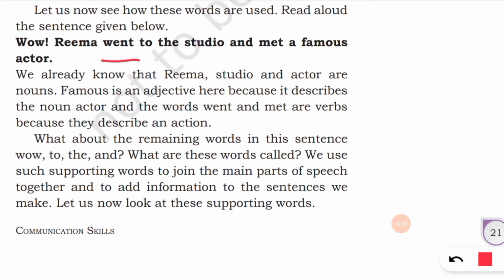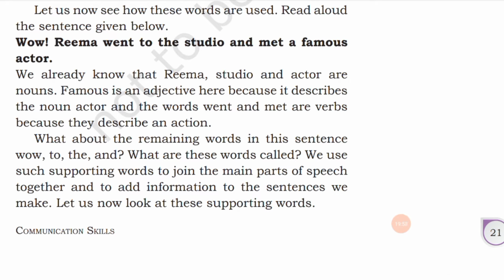Went is a verb because it is performing an action. Then met is a verb because it describes an action. So what about the remaining words in the sentence? Wow, to, the, and. What are these words called? We use such supporting words to join the main parts of speech together and to add information to the sentences we make.